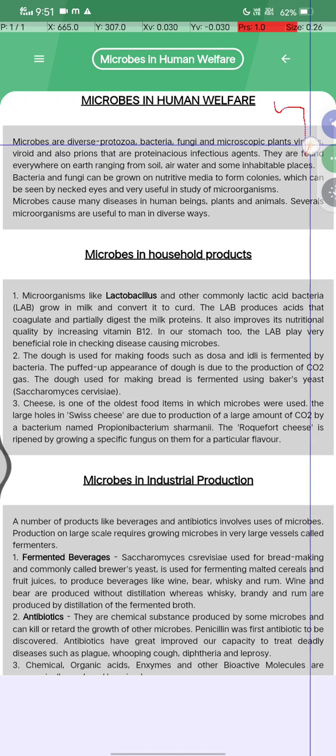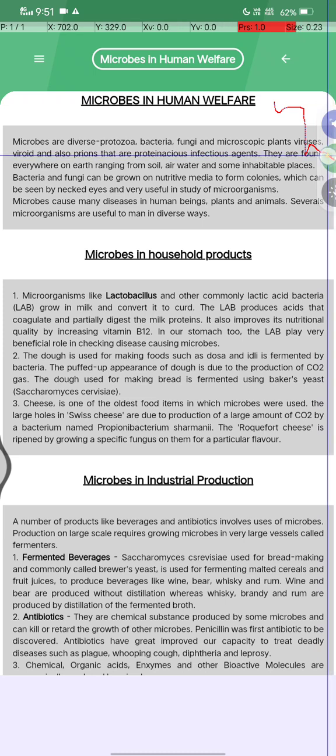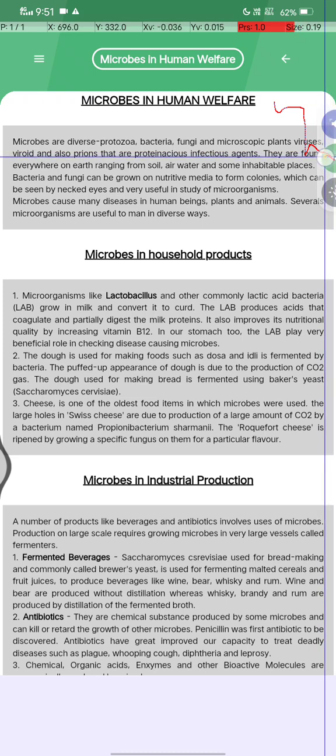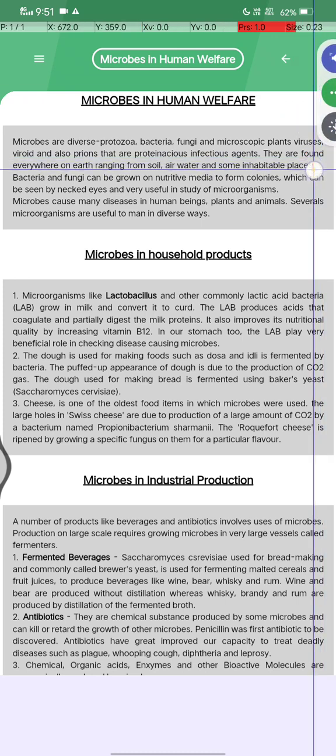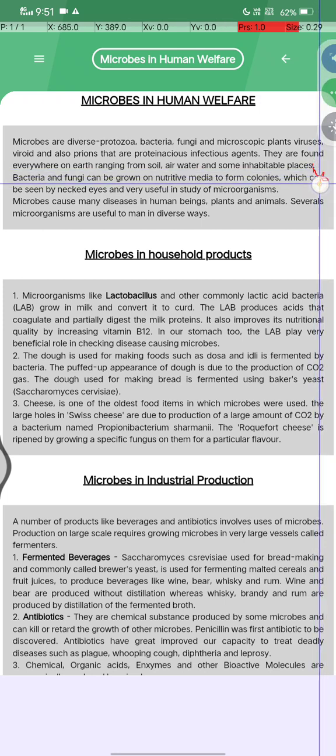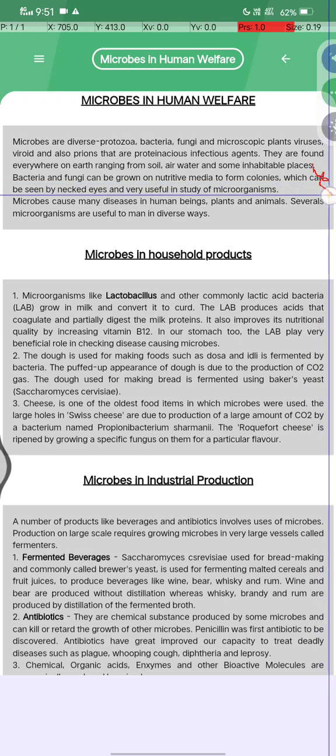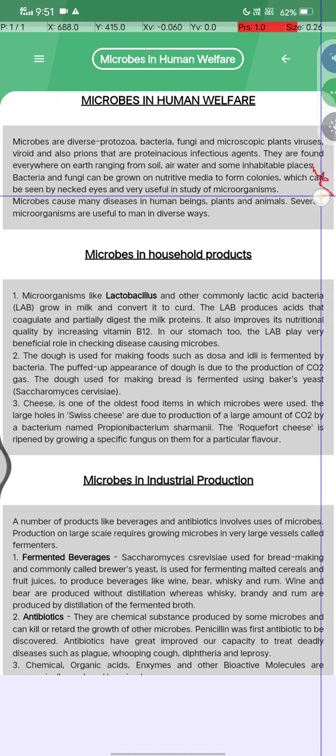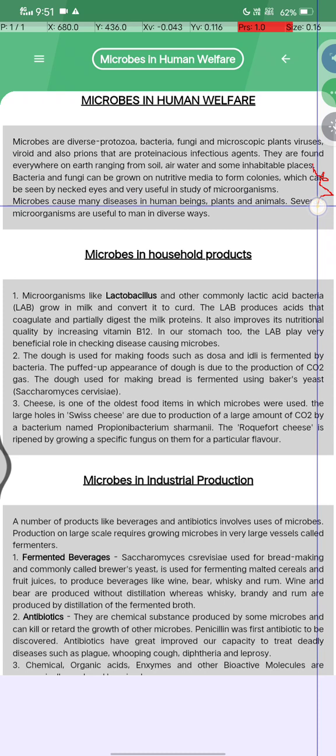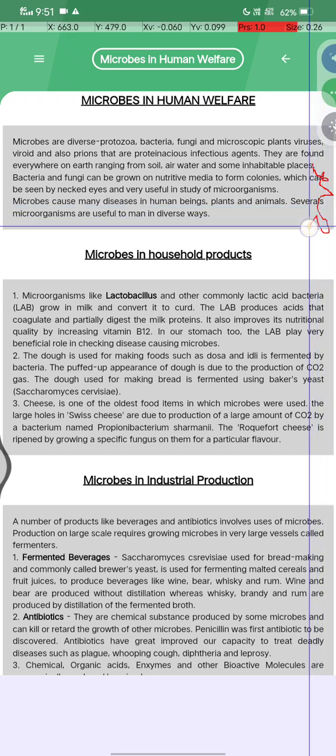The microbes are diverse: protozoa, bacteria, fungi, microscopic plants, viruses, viroids, and also prions, which are proteinaceous infectious agents. They are found everywhere on the earth, ranging from soil and water to inhospitable places. Bacteria and fungi can be grown on nutritious media to form colonies, which can be seen by the naked eye and are very useful in the study of microorganisms. Microbes cause diseases in human beings, plants and animals. Several microorganisms are useful to man in diverse ways.